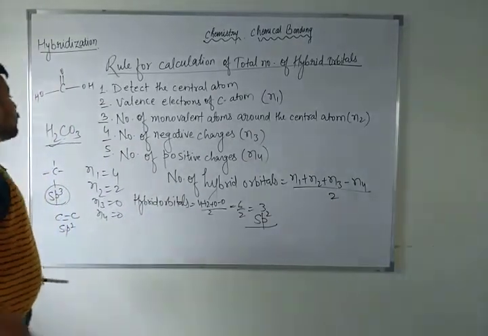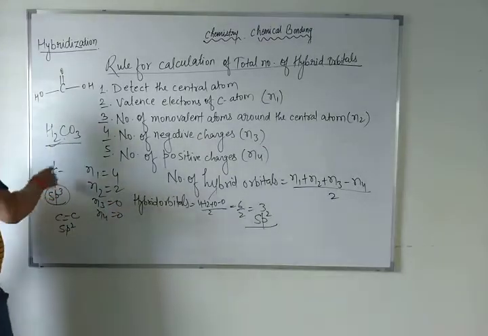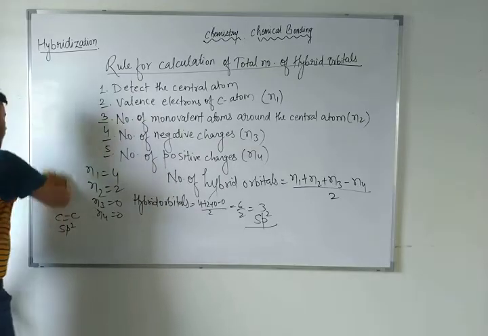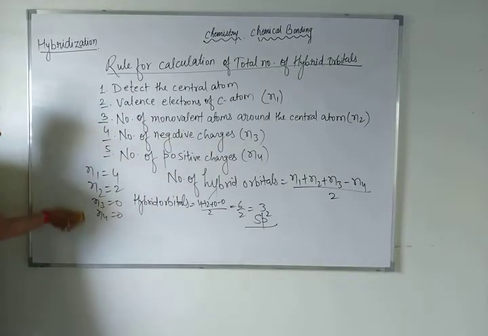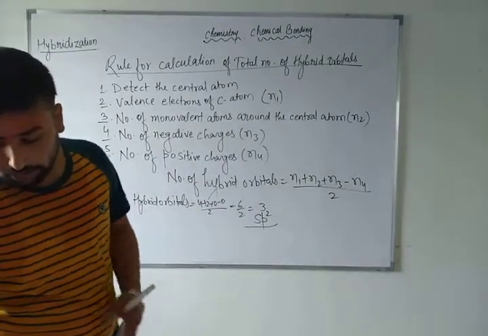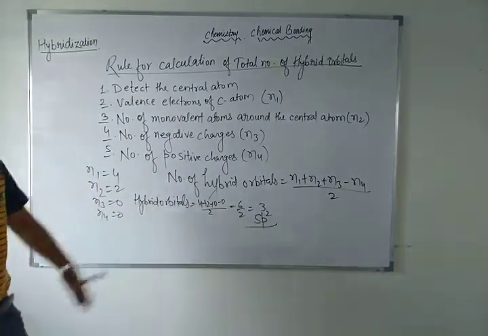Remember this. So first of all, what you have to do is detect the central atom. After that you have to calculate the valence electrons. After that you have to calculate the number of negative charges. After that you have to calculate the number of positive charges, and then you have to use the formula for the number of